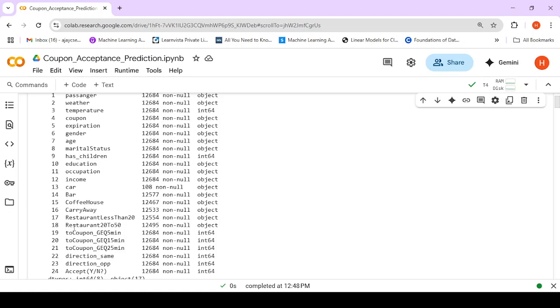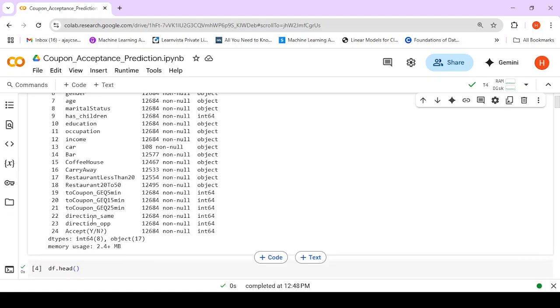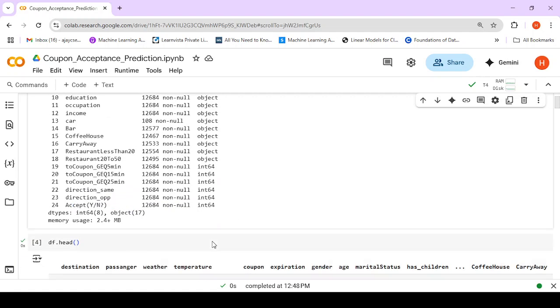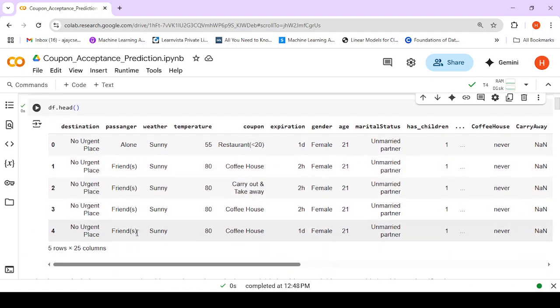So this is what this GEQ indicates, and this direction same, is the person traveling in the same direction as the coupon, or is he traveling in an opposite direction. And these two variables are inverse of each other. So we will see how we check this with the help of correlation and remove any one of these variables. This is the Y variable, whether the person accepted the coupon or not.